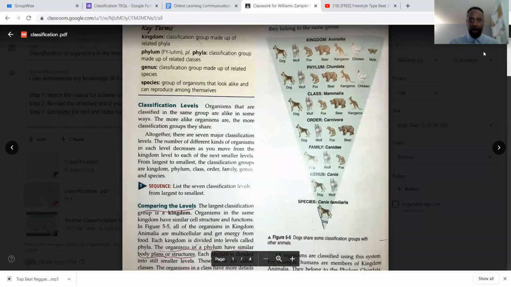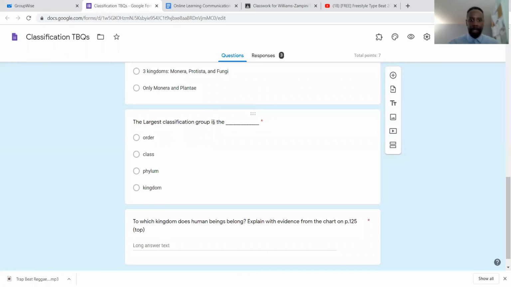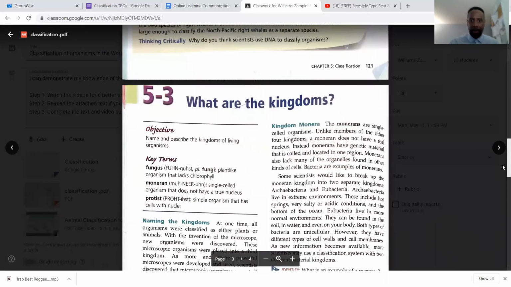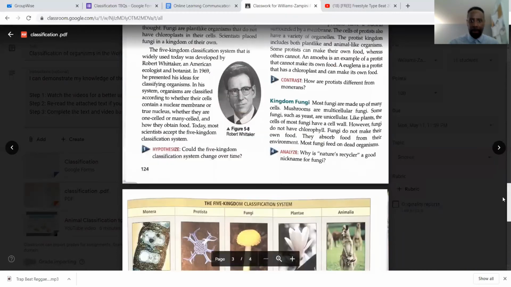So the largest, what is that I see? It moves from top to bottom and it gets smaller. So the largest classification system is what? You see, if you follow those directions, you will be successful in answering these questions. All right? And at the top of page 125, where it talks about animals,